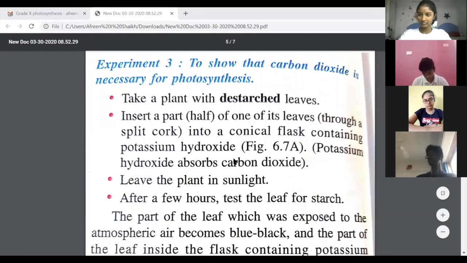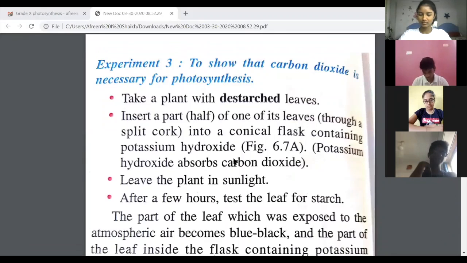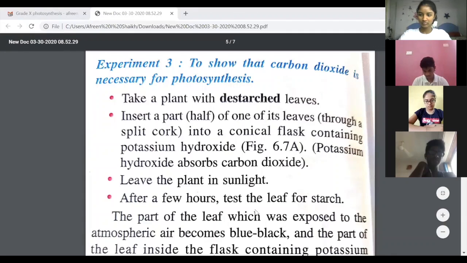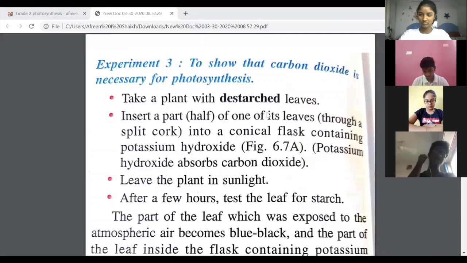Okay. Is it the one where you boil it in a water bath with methylated spirit? No, we have not reached that. We are still talking about destarching. Yes. First, you leave it in the dark for 24 to 48 hours. Am I right? Right. So that's what we do for destarching the leaves.